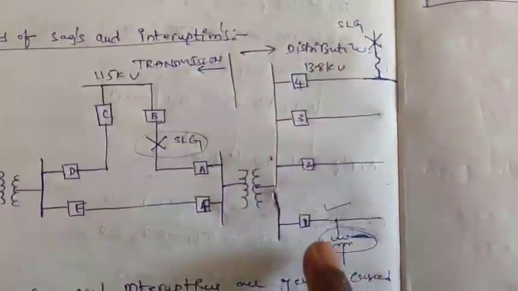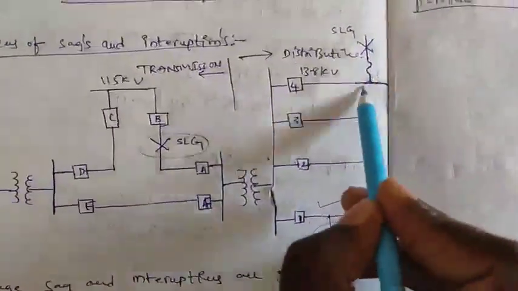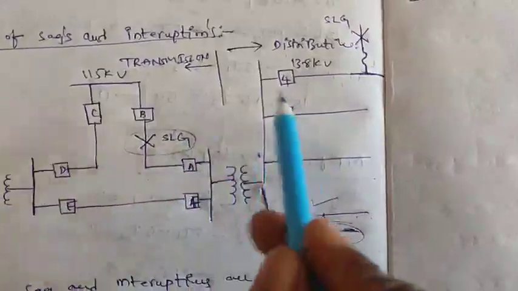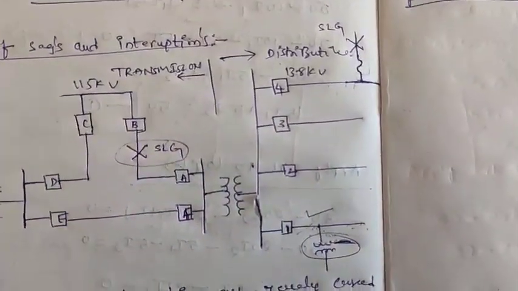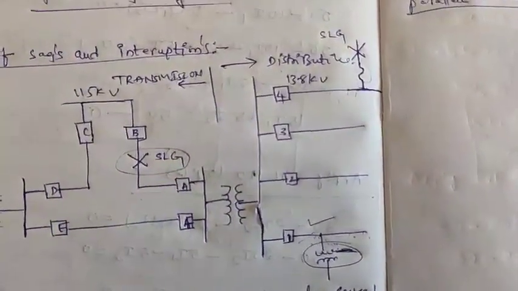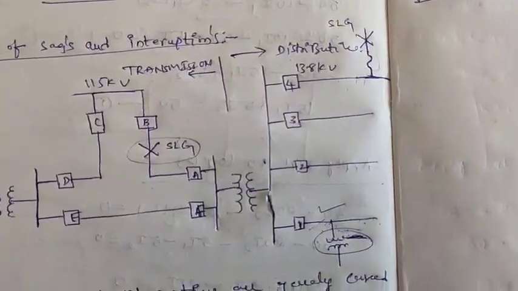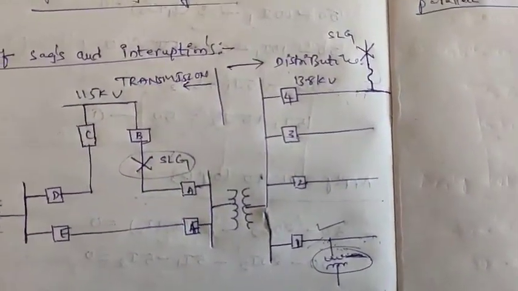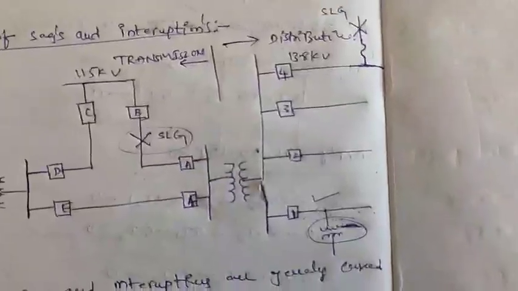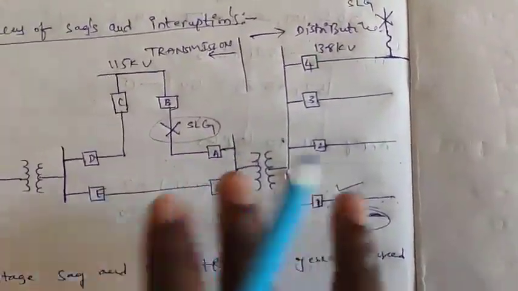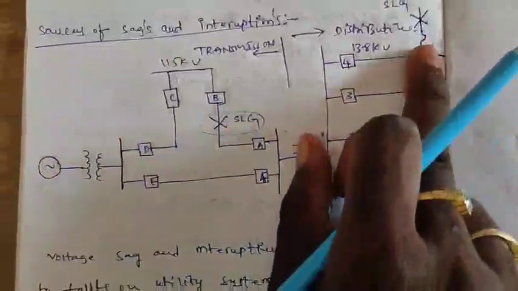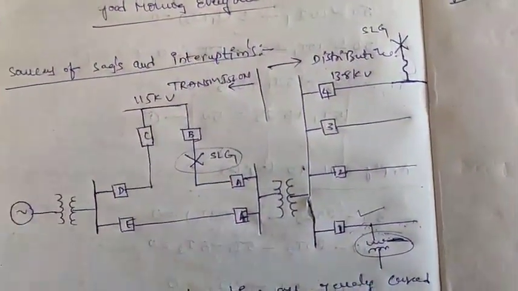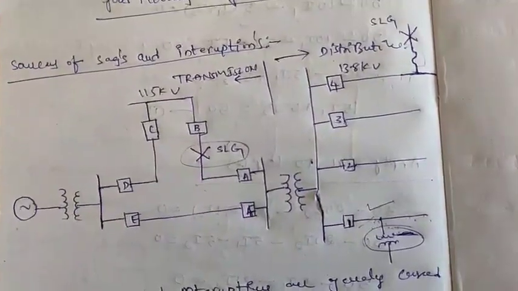So during these cases, that means if the fault occurs on the parallel feeder or the transmission system, the customer will experience a voltage sag during the period the fault is actually on the system. As soon as the breaker opens to clear the fault, the normal voltage is restored to the customer. So during these cases, the customer will not get an interruption.